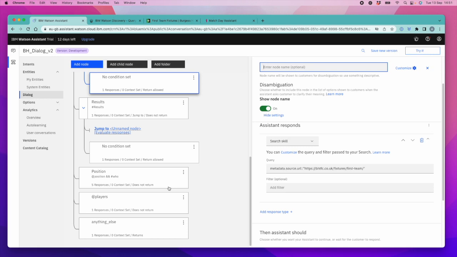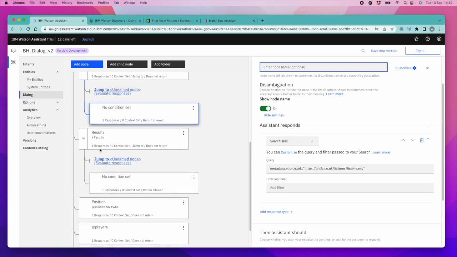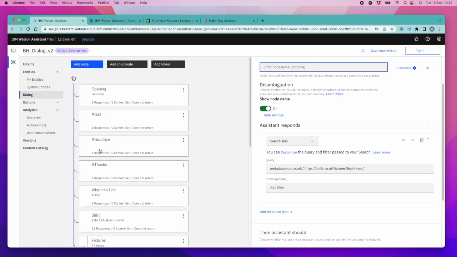So fairly quick and easy. Only takes a couple of hours to get up and running. It is all something that you can do using IBM's Watson Assistant free trial, on which I have 12 days left. I'm not too sure what happens when this trial is finished, which is why I thought I would record this video, just to keep this for posterity in case the whole thing disappears. Anyway, hope that's been a useful overview of how this works.